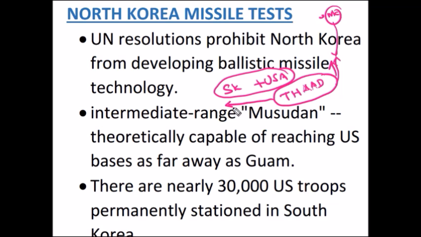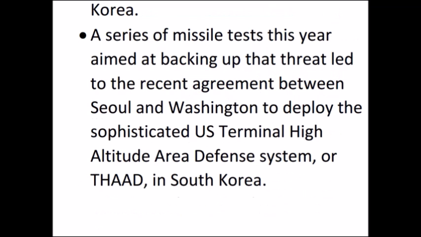But installing this missile system creates geopolitical tensions. Russia and China opposed installing it in East Asia. THAAD stands for Terminal High Altitude Area Defense System.